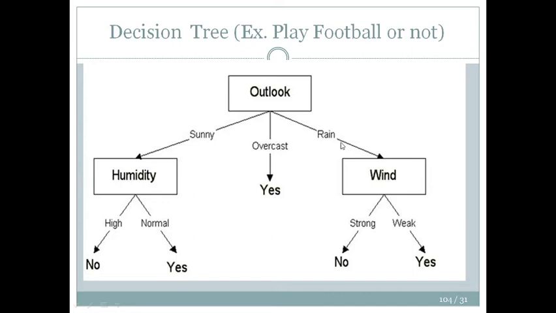Similarly for rain, if rain is there, then we lead down to another question, another decision node. What is the quality of the wind? Is it strong or weak? If the wind is strong and it is raining, then you cannot play football. If the wind is weak and there is rain, you might play football. And there might be another decision node over here, right? So it all depends on what you are finding out, and you can design a decision tree on the basis of that.